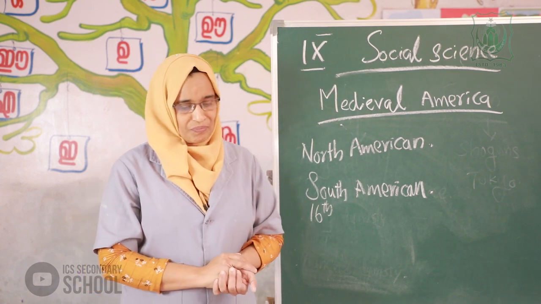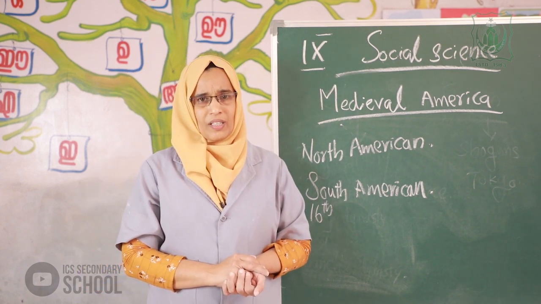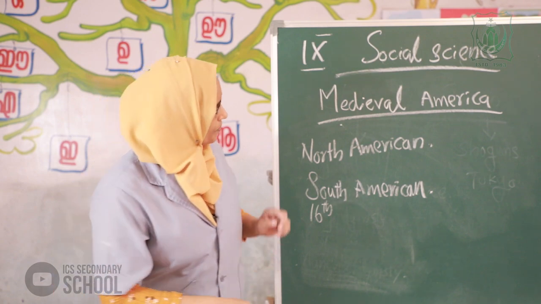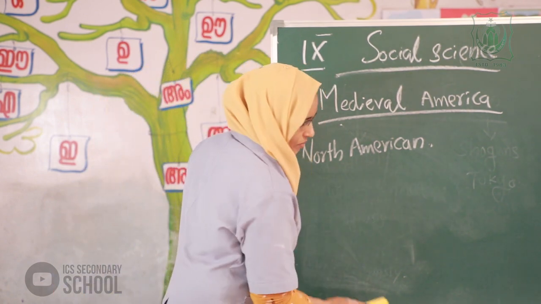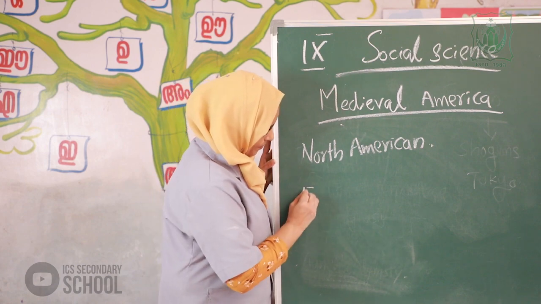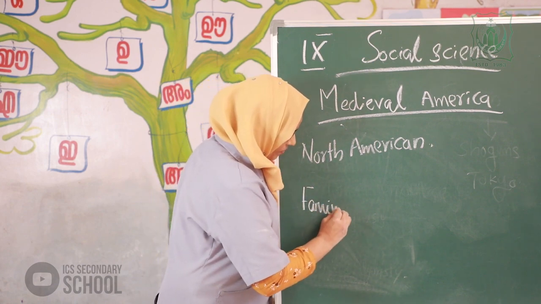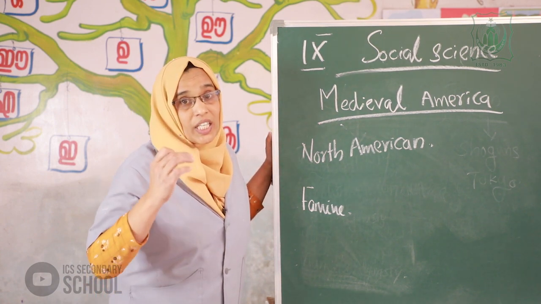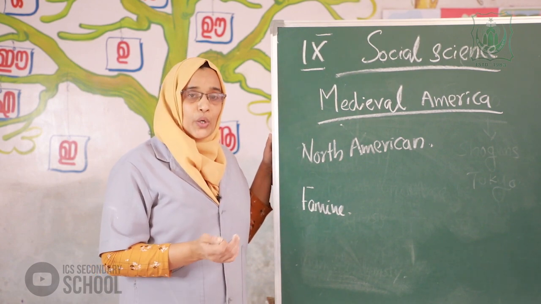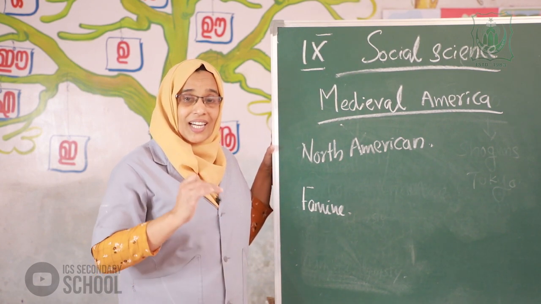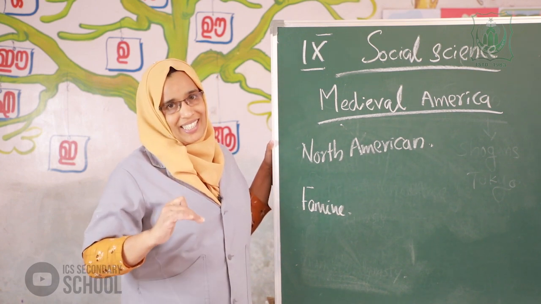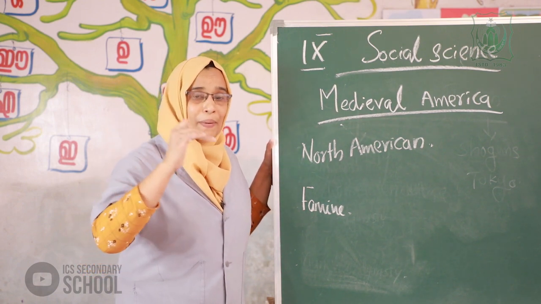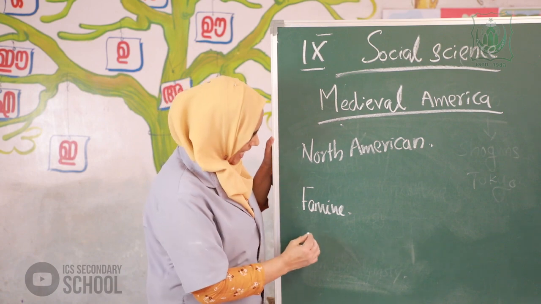First point, famine. The next point, climate change: agricultural production decreased due to climate change.